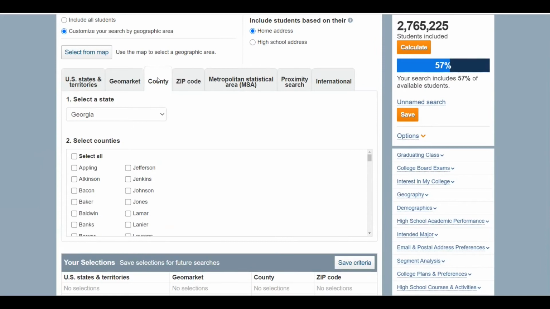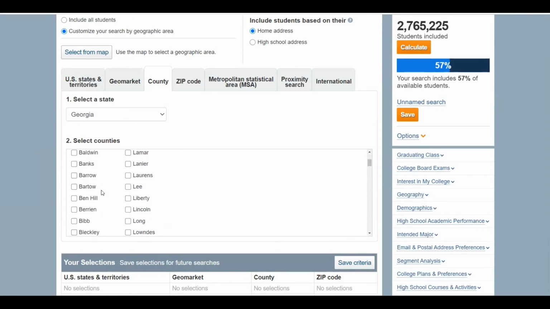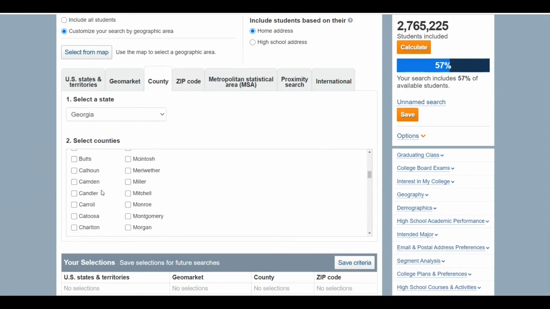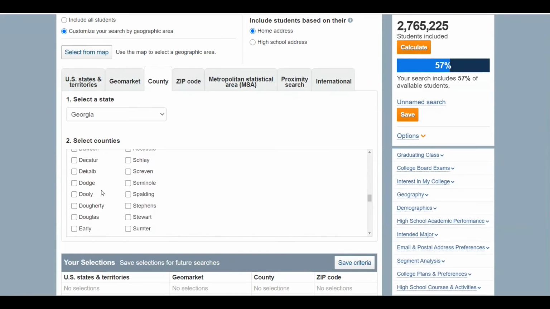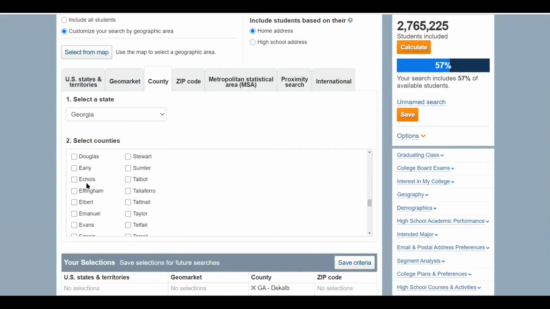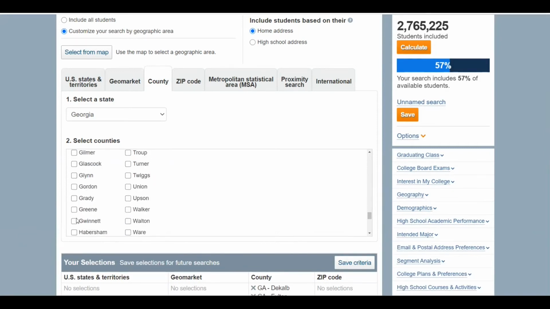Let's go back into county and search for students in 3 counties within the greater Atlanta area. We'll look at DeKalb, Fulton, and Gwinnett counties.